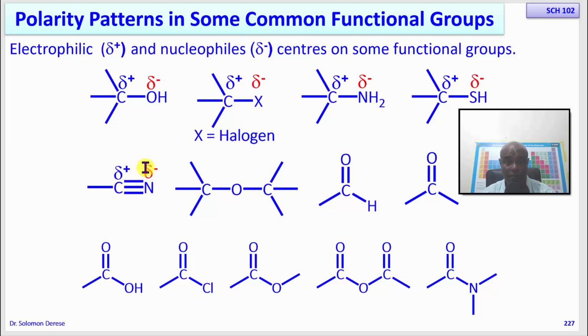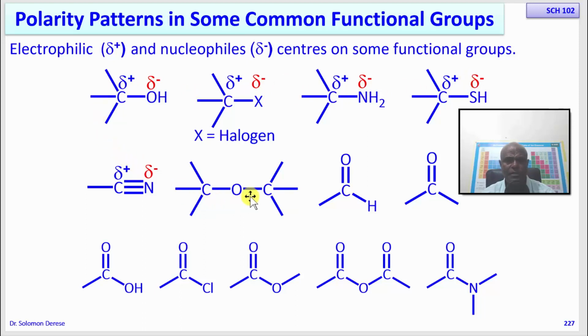The more negative this is, the more positive the other one is, because as this one takes away electrons to enrich itself, this one is losing electrons. So the more electron rich this one becomes, the more electron deficient this one becomes. In terms of magnitude, these partial charges are the same.